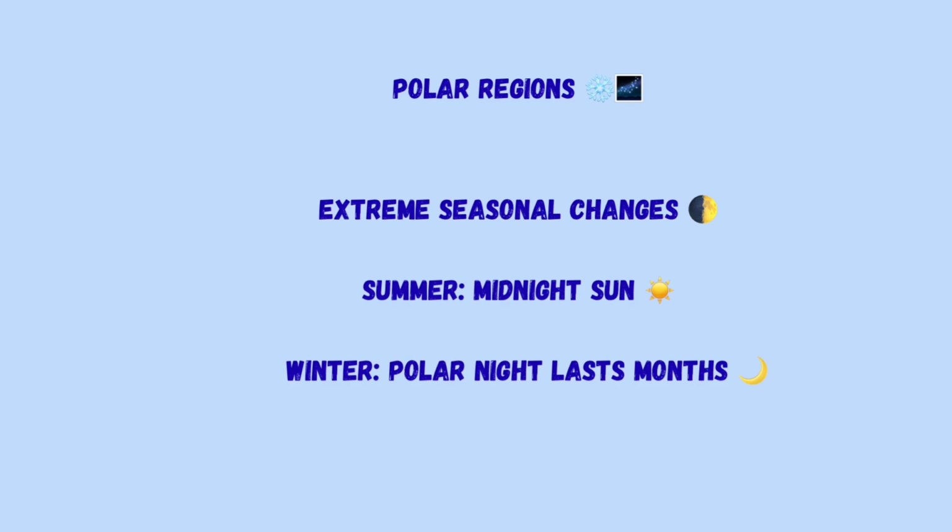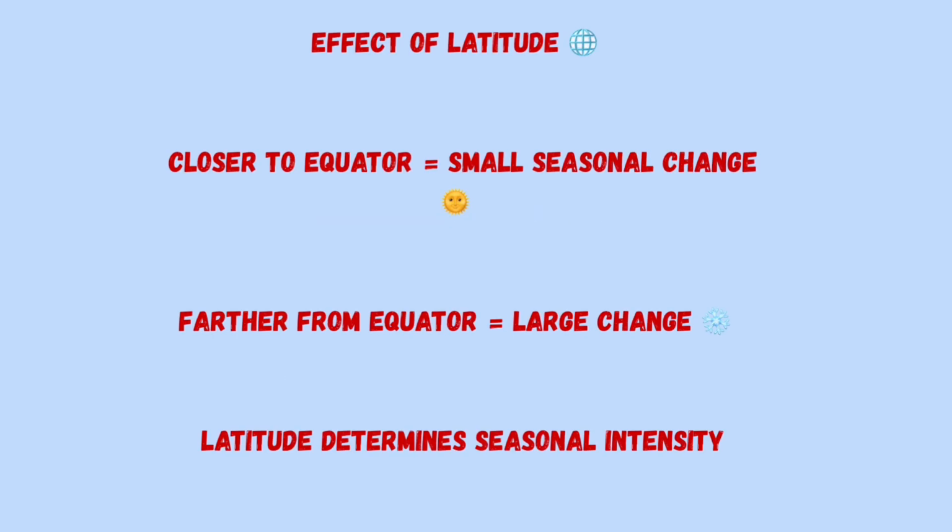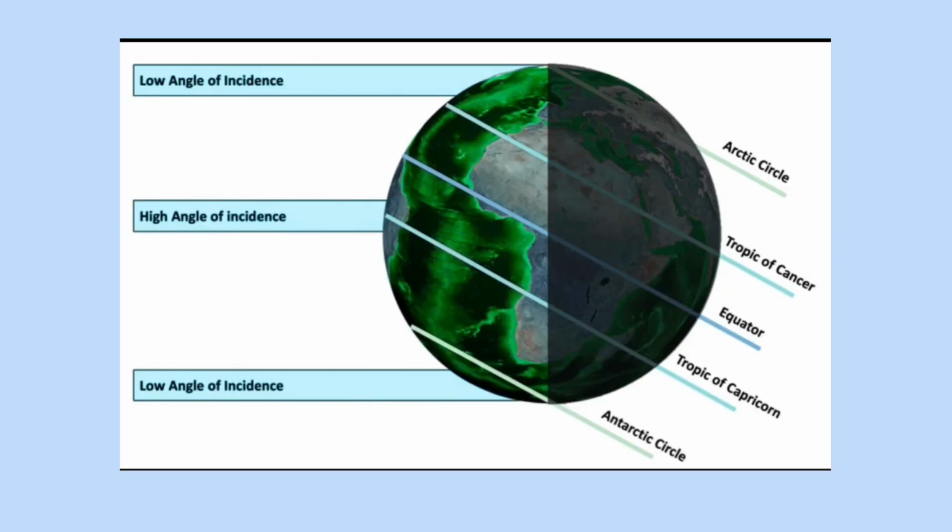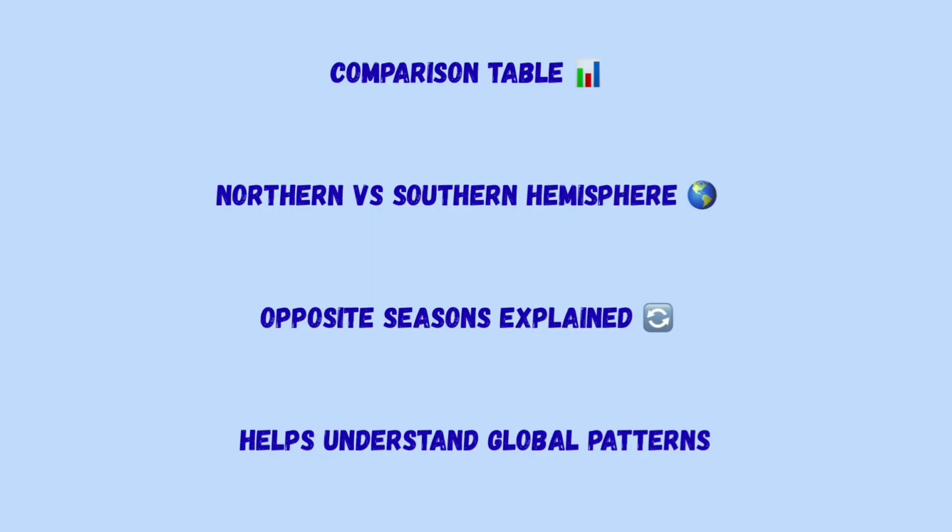Alright? Now let's talk about the effect of latitude. So latitude is the distance of a place from the equator. The effect of latitude explains how the temperature, climate, and seasons change as we move away from the equator towards the poles. So key effects here are: places near the equator receive direct sunlight. They are hotter, with fewer seasonal changes, and places at higher latitudes receive slanted sunlight, cooler temperatures, and stronger seasonal differences. So latitude affects day length, temperature, and types of flora and fauna.